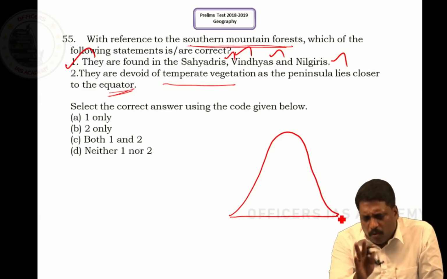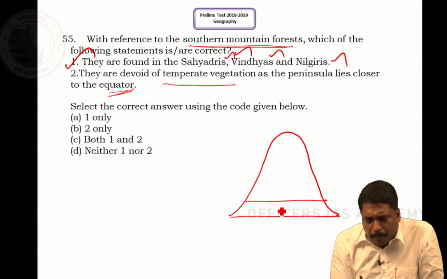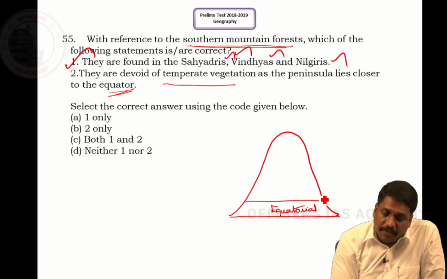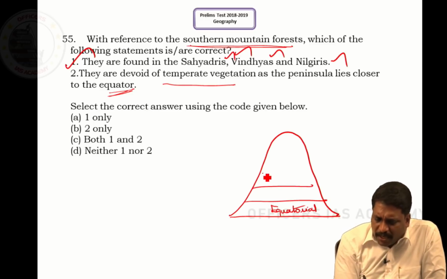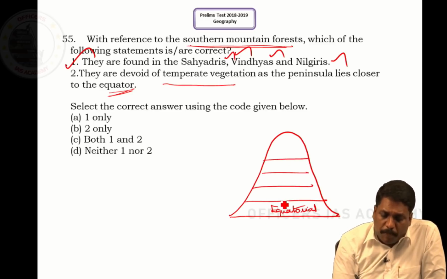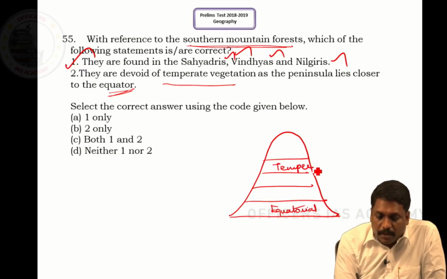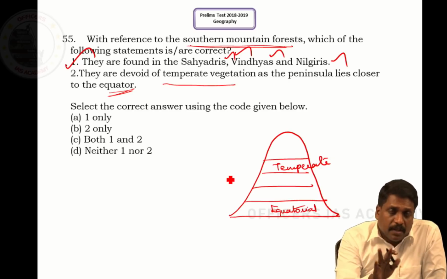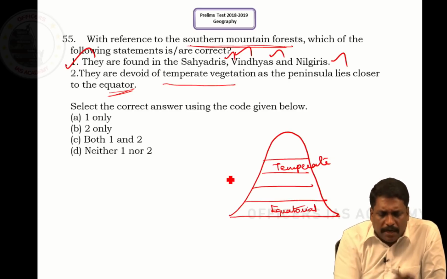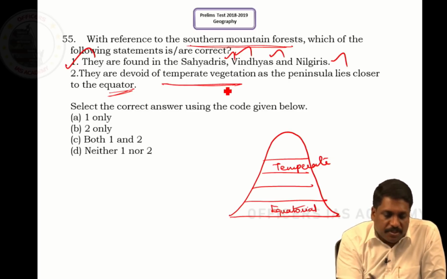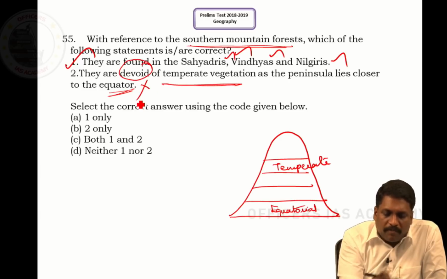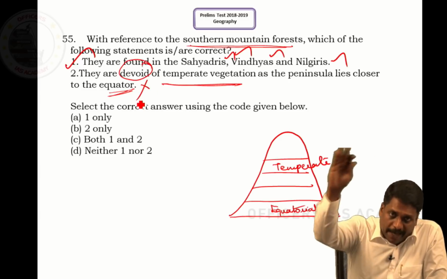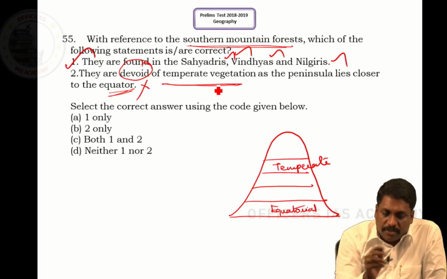Even if you have a mountain in equatorial region, the base of the mountain will have equatorial type of climate and it will have equatorial type of vegetation. Slowly, steadily you increase the height. It becomes tropical, it becomes subtropical, it becomes temperate in general. These considerably tall mountains have temperate vegetation. They are not devoid of temperate vegetation because at higher altitudes of these mountains, you have this temperate vegetation.